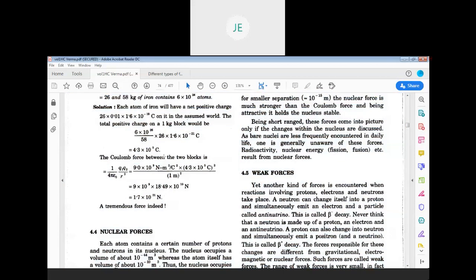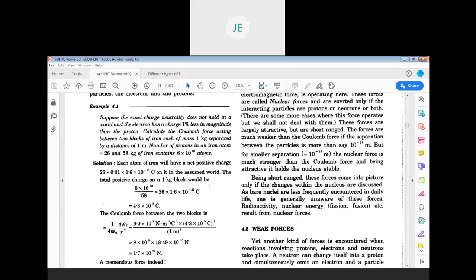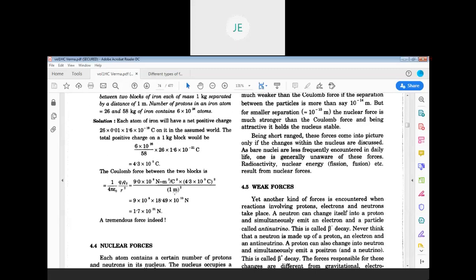Then you take the expression of Coulomb force, 1 by 4 pi epsilon into q1 q2 by r square, where 1 by 4 pi epsilon value is 9 into 10 power 9. q1 is 4.3 into 10 power 5. q2 is also 4.3 into 10 power 5, because we are taking 1 kg masses separated by 1 meter, so r square is 1. Substitute. Then the Coulomb force value is 1.7 into 10 power 21 Newton.